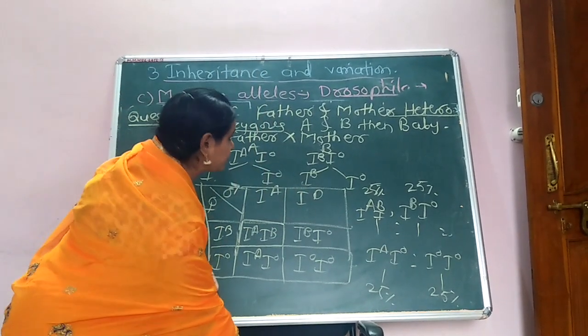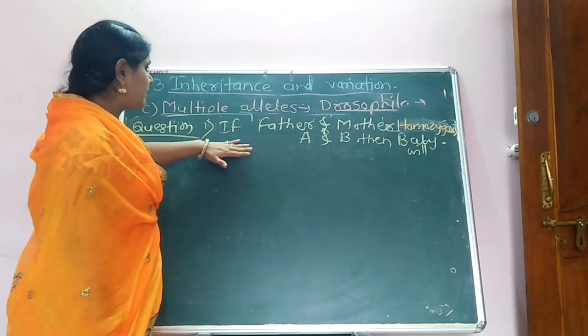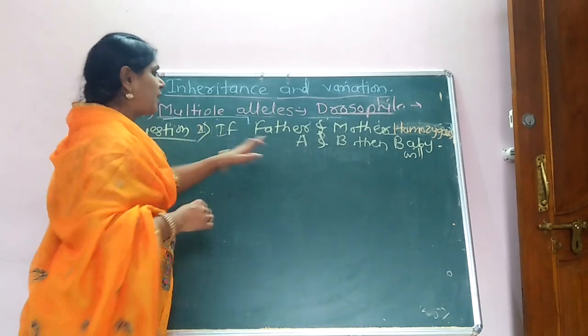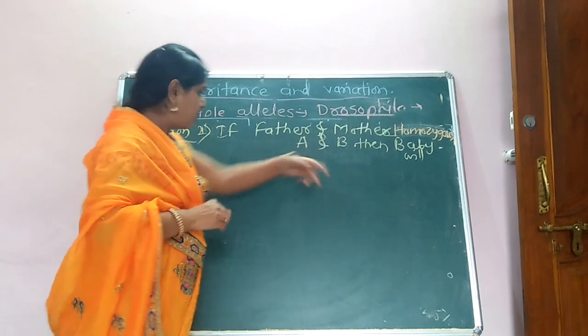Then the next example, the second example, is if father and mother are homozygous A and B, what will the baby be?